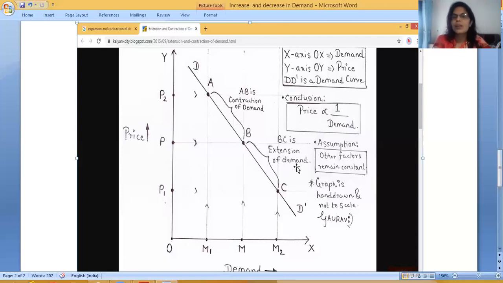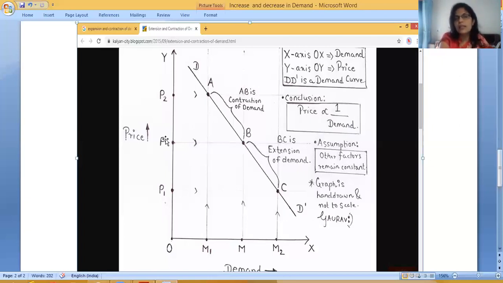Okay? Here, in this diagram, if we are going to explain about contraction, it means you should understand that demand is decreasing. Expansion means that your demand is increasing, okay, spreading. Expansion actually means spreading, growing. Correct? So whenever price goes from P2 to P1, then it will be expansion.